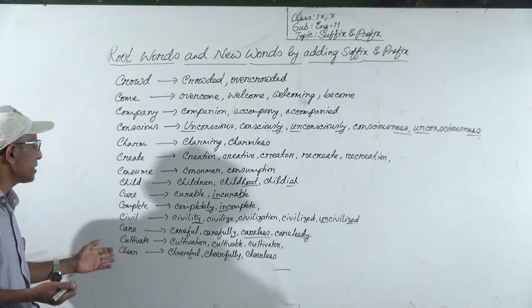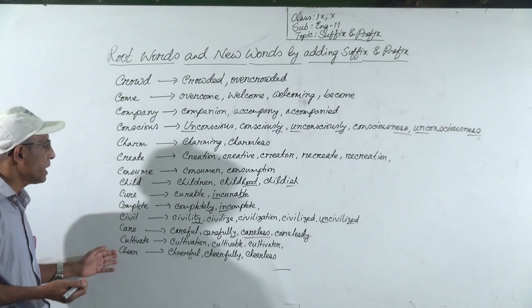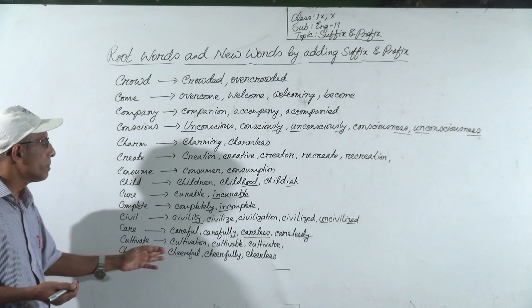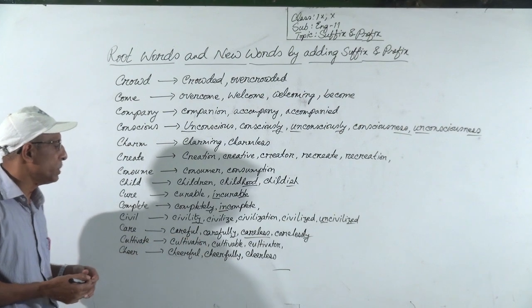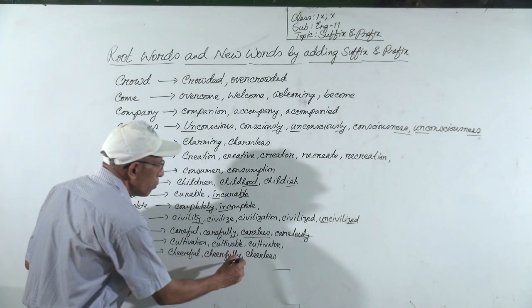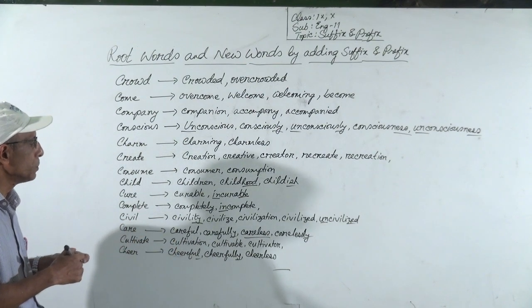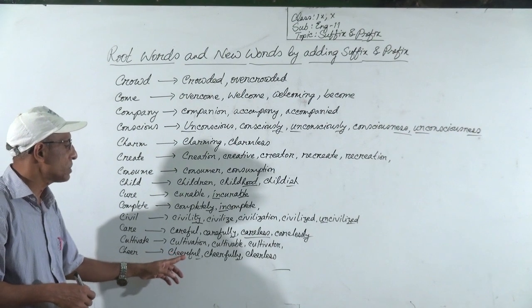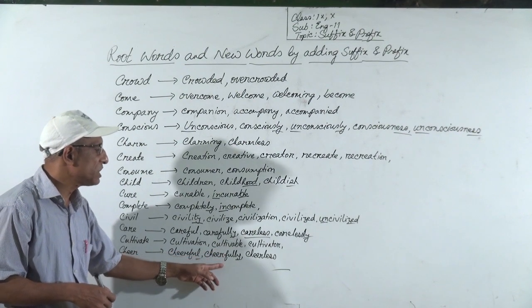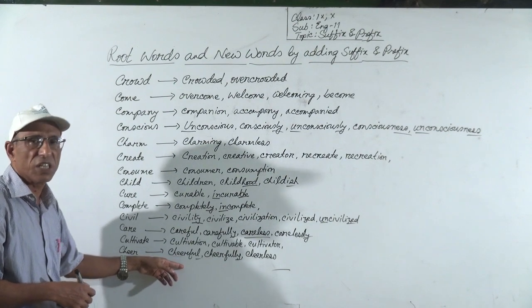Okay, then at last cheer. From cheer we can use cheerful. Cheerful is adjective, or we can use cheerfully. When we add ly with the adjective, then it will be adverb. So from cheer we can use cheerful, cheerfully, or cheerless.